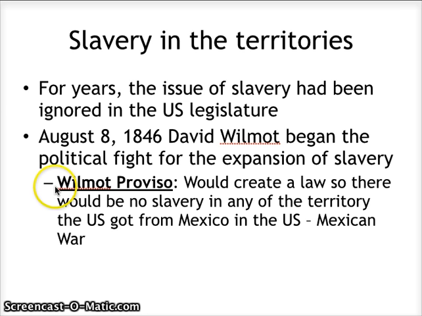So remember, one of the reasons why we have Polk wanting to go to war with Mexico was because he wanted to expand slave territory. This proviso, the Wilmot Proviso, is basically saying we are not going to allow those new territories, which are Arizona, New Mexico, and California, to become a part of the slave territories, slave states.